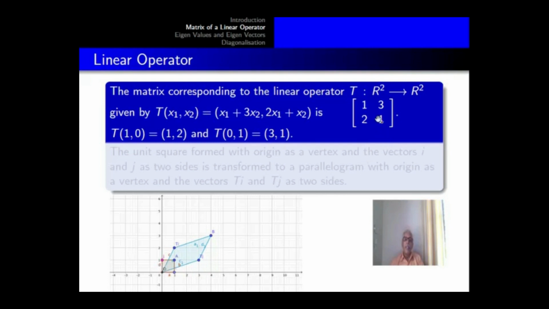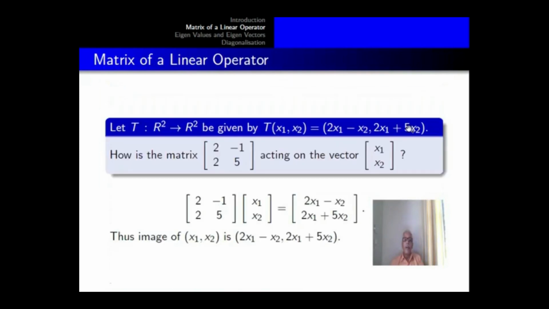And see what is the determinant of this matrix. 1 into 1 minus 3 into 2, the determinant is −5, a negative number. In the case of the earlier transformation, the earlier operator, the determinant was 2 into 5 minus (−1) into 2, so 10 plus 2, 12, it's a positive number.